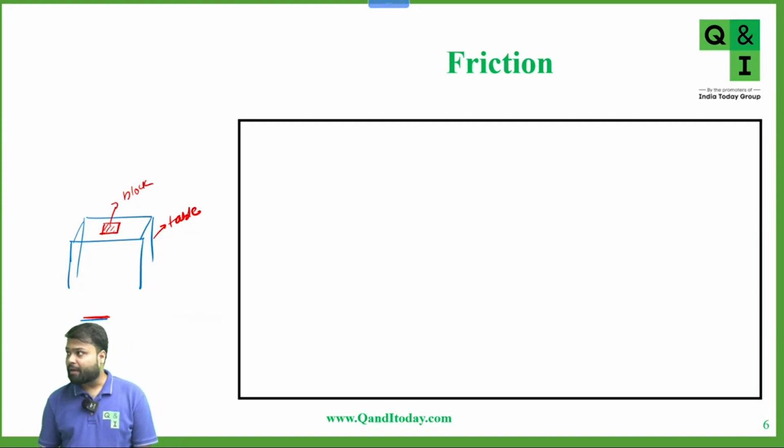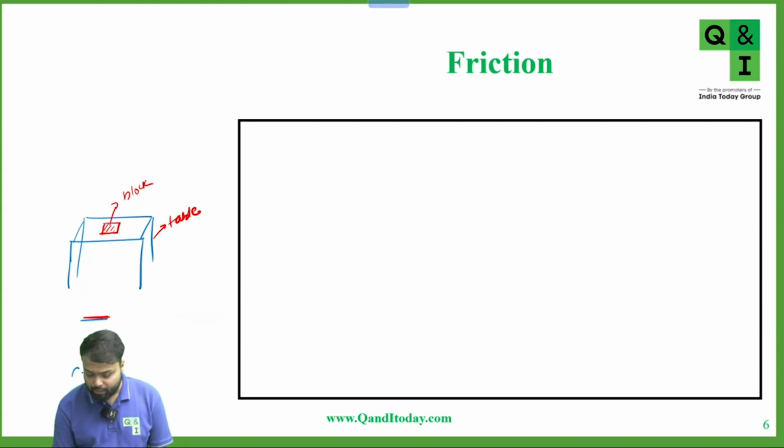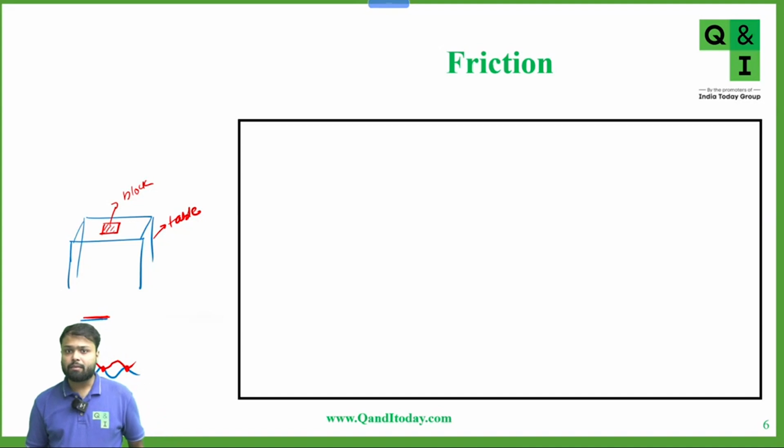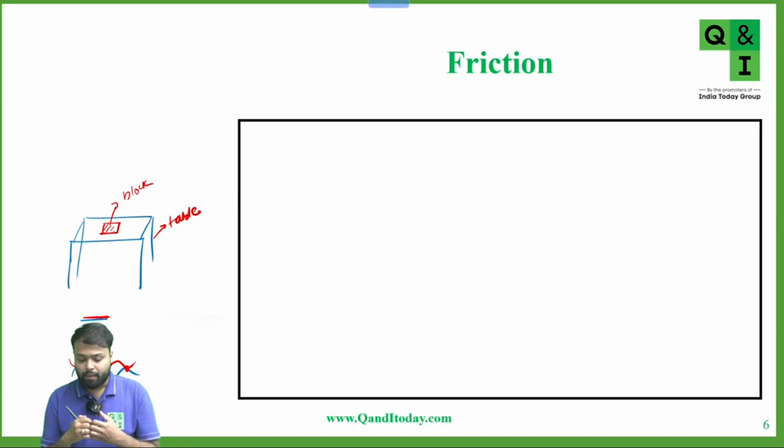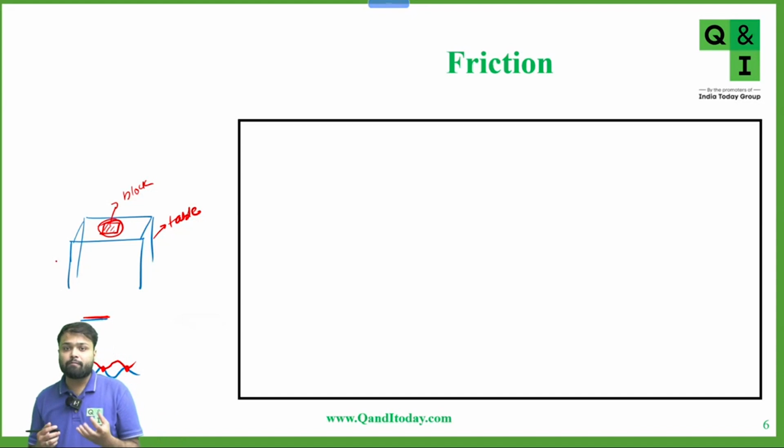Microscopically, we see there are irregularities between the surfaces, like this. So there are some contact points, and at these contact points there is interlocking between the two surfaces. The surfaces get bonded together. Now if I want to make this block move, I have to apply some force.